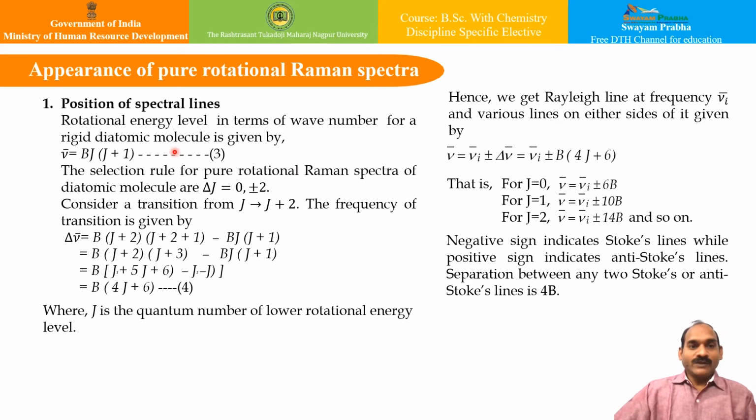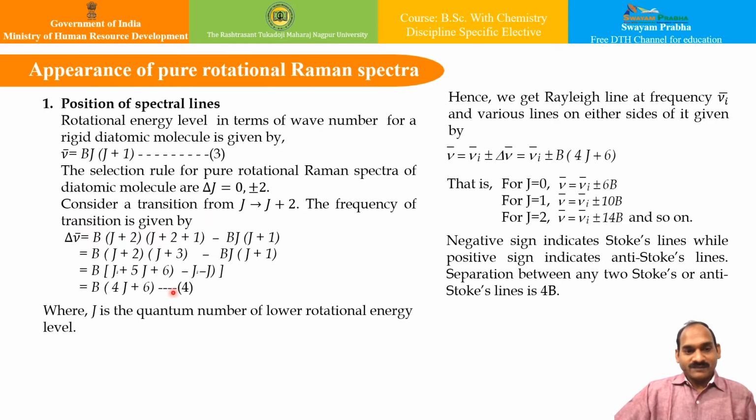Now, let us look at the appearance of pure rotational Raman spectra. There are several factors. One of the factors is the position of spectral lines. The rotational energy level in terms of wave number for a rigid diatomic molecule is usually given by this particular formula, which we have seen already in rotational spectroscopy, B J (J plus 1). And the selection rule for pure rotational Raman spectra for a diatomic molecule, as we have seen earlier, is delta J equal to 0 and plus minus 2. So if I consider the transition from J to J plus 2, the frequency of transition will be given by this.